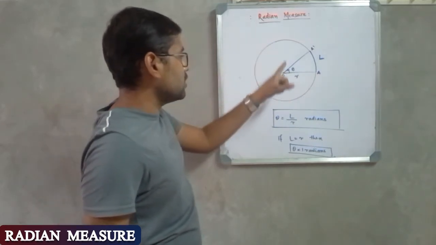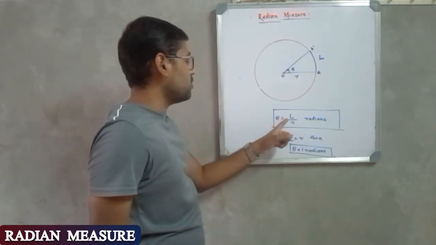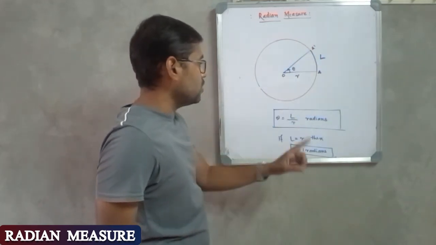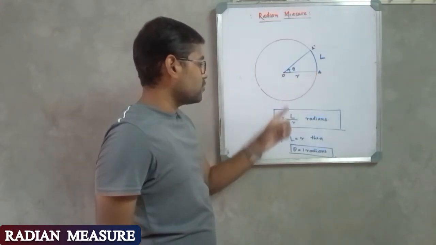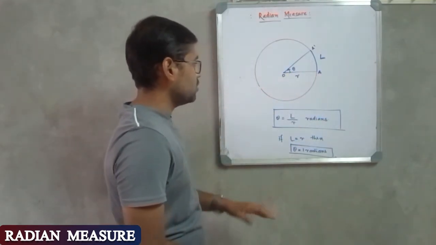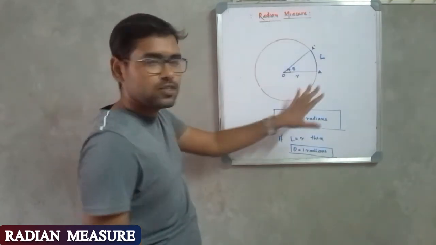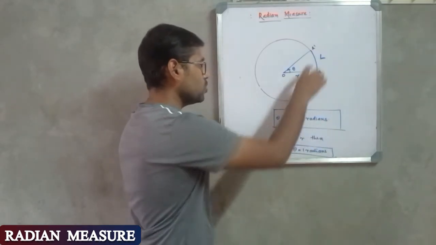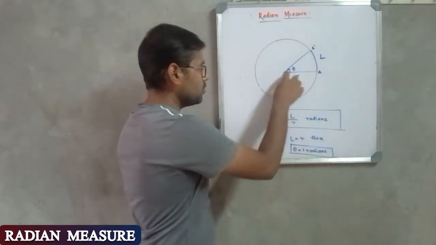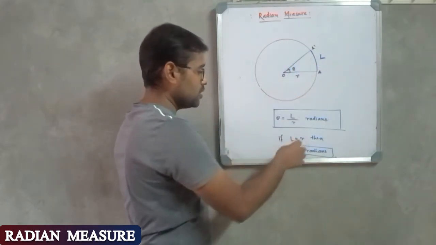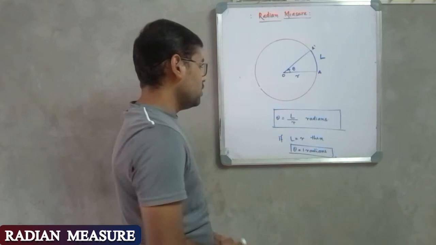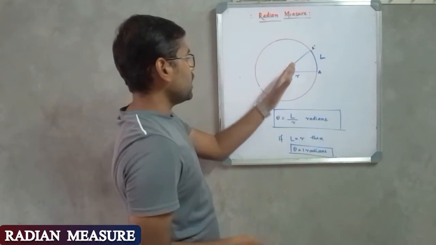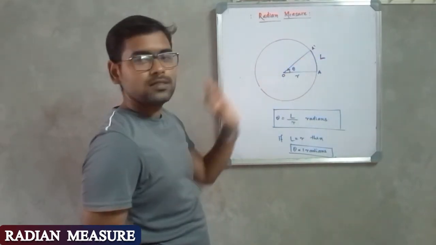In radian measure, the value of angle theta is given by the length of arc described by this line segment divided by the radius of the circle, or the length of this line segment. Here I have taken this line segment as the radius of the circle, which is why I have denoted it as r. So theta in radians is equal to the length of the arc divided by r. So theta in this case will be equal to L by r radians. This is the general definition of the angle subtended by an arc at the center.